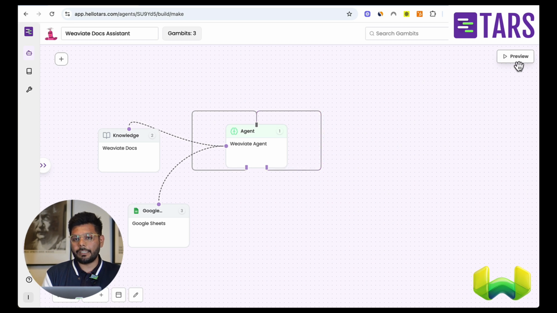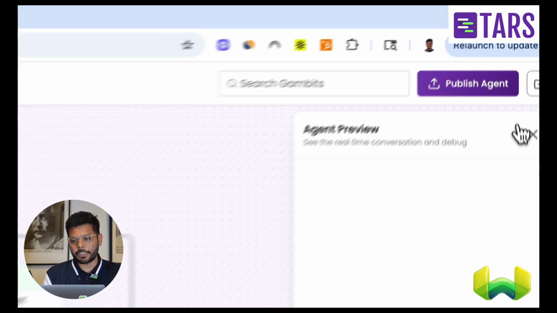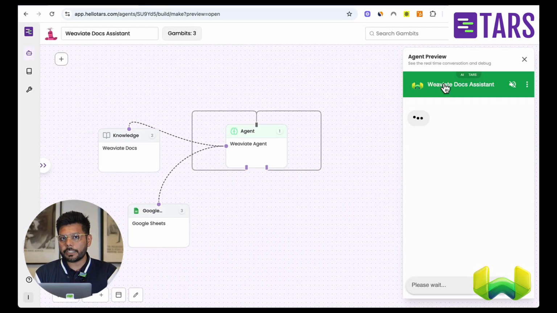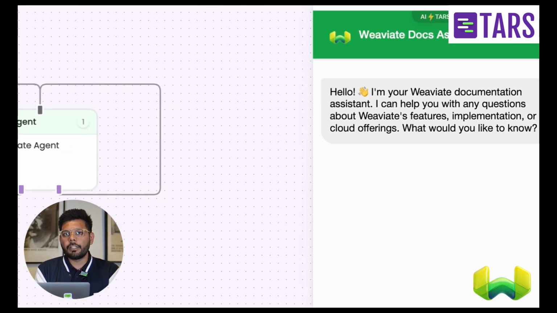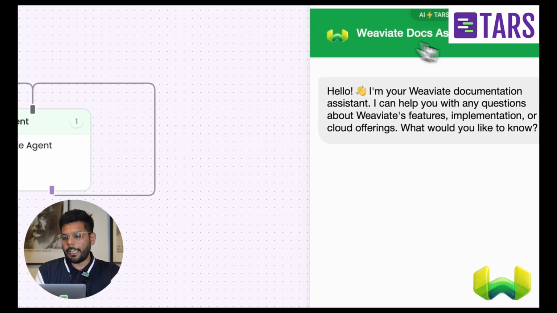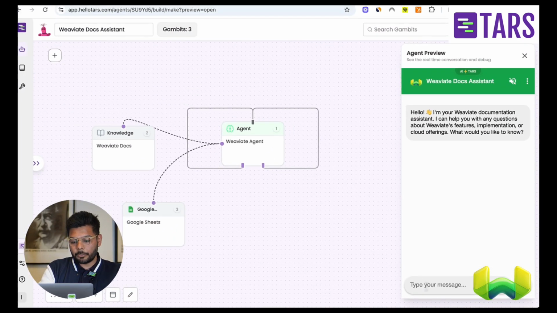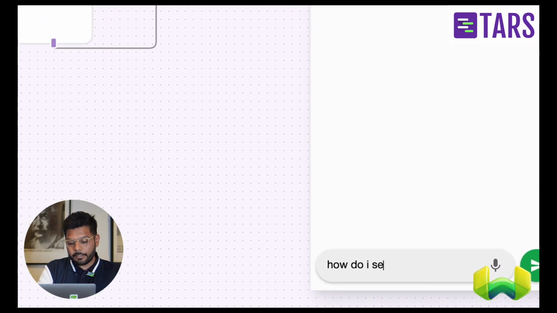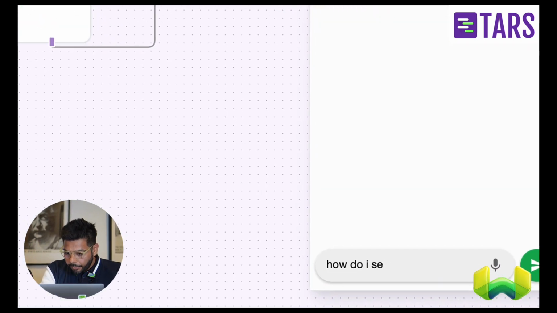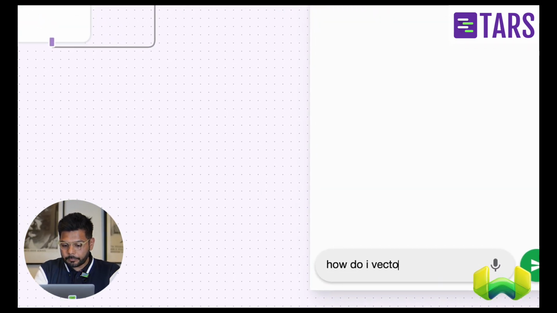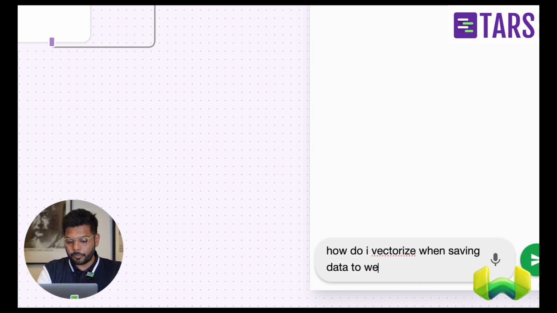Let me jump in and actually show you what an actual conversation is going to look like. It's a conversational agent, so it's an agent that you can speak with, chat with. What I'm going to do here is type in something like this: How do I vectorize when saving data to Weaviate?